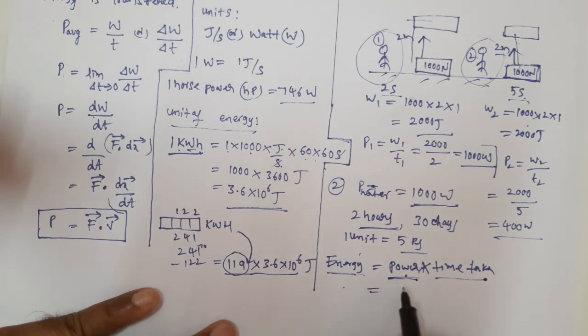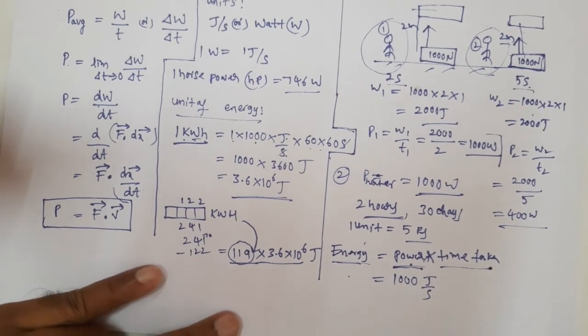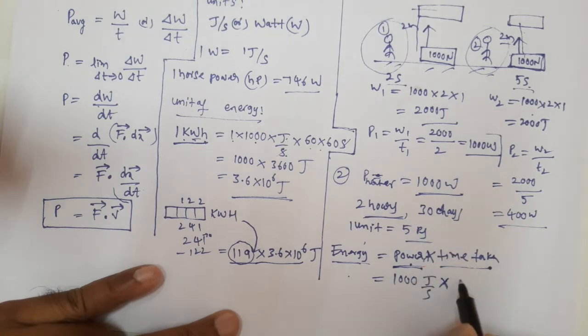Now what is the power, guys? 1000 watts. Watts means joule per second. Now time taken: how many days are we taking? 30 days. For every day, how many hours? 2 hours. Convert this value into seconds.